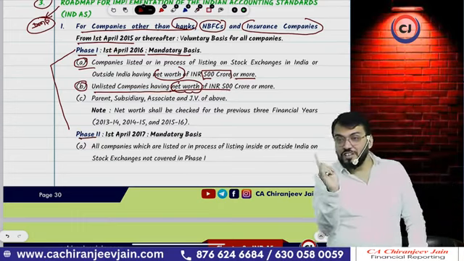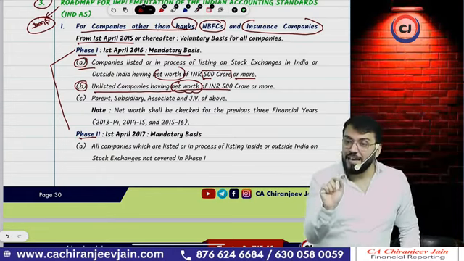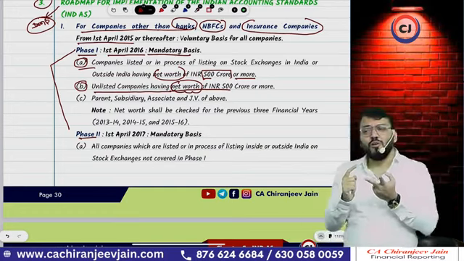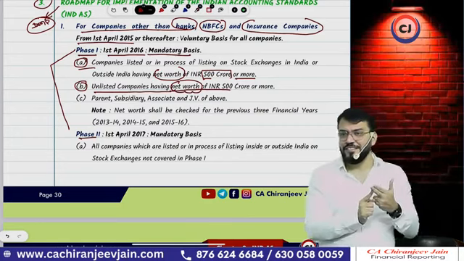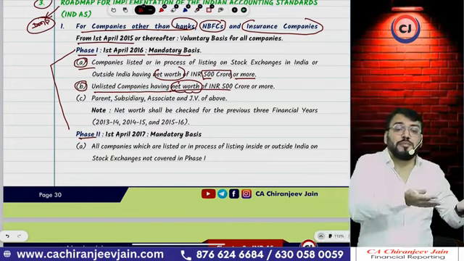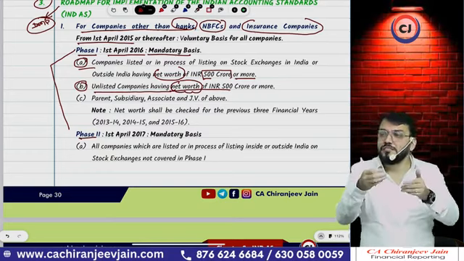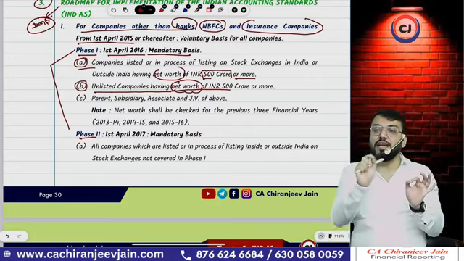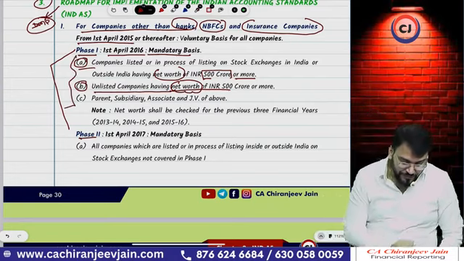Means all the companies which are related to this will also be covered. But the relationship is only through what? Parent, subsidiaries, associate, joint venture. I hope you know parent. You know subsidiary, you know associate also, if you are from the new scheme of syllabus, CA Inter. Yes or no? And you also know joint venture, even though you are from the old scheme of syllabus. I think in Companies Act too you have done associate and joint venture. But don't worry, you know the terminology. The meaning we'll discuss in detail when I come to associate and joint venture. Right now, I'm not giving the meaning of parent company, associate, joint venture, subsidiary company. That meaning we'll discuss. But have you understood this point?